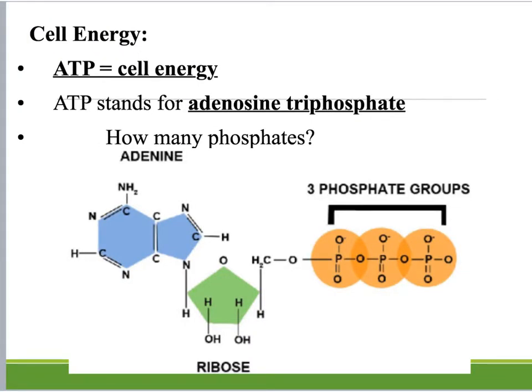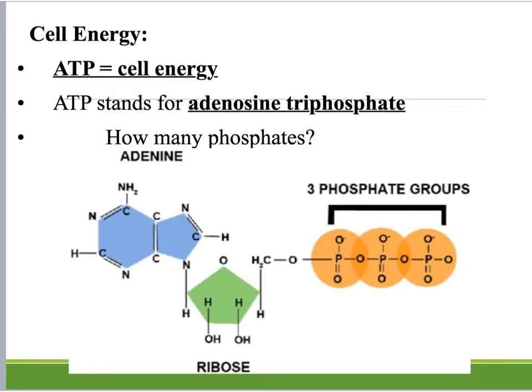Now, the reason for all of this is to get cellular energy. Photosynthesis, cellular respiration, both of these processes are happening so that organisms can get cellular energy. And ATP, we've talked about this before, ATP is the energy of the cell. It's that molecule that holds the energy for all life functions. ATP stands for adenosine triphosphate.